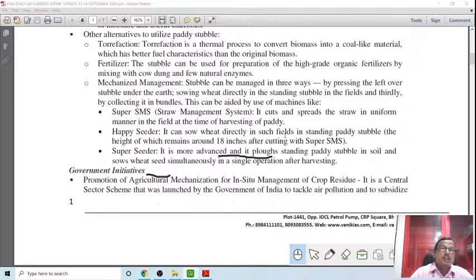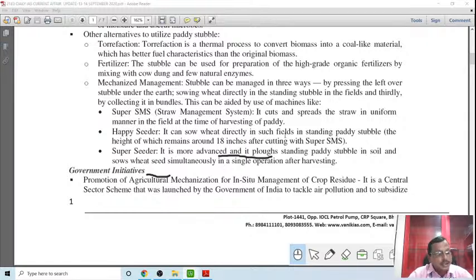The Green Revolution, launched in the 1970s, made Punjab and Haryana agriculturally advanced by using technology. The strategy was HYV seeds, agro mechanization, and use of chemical fertilizers and pesticides, and right now advanced irrigation facilities.